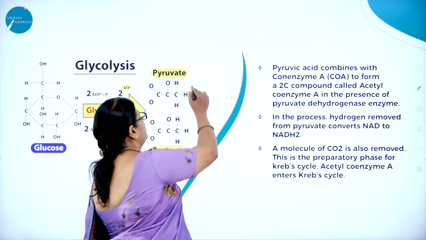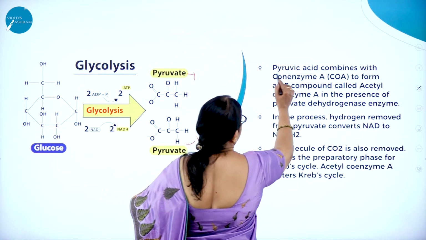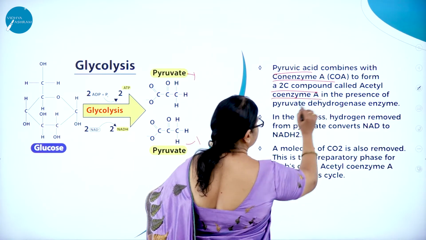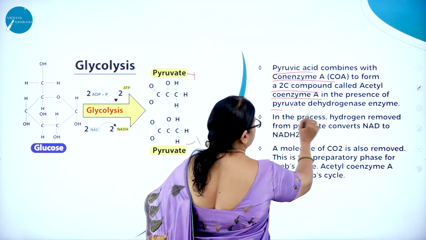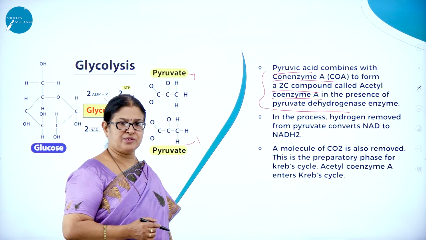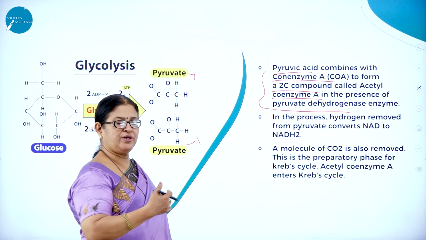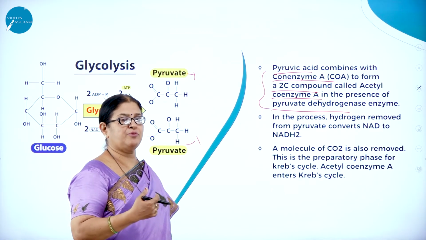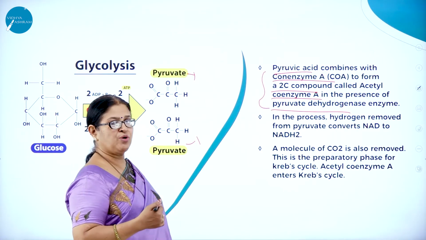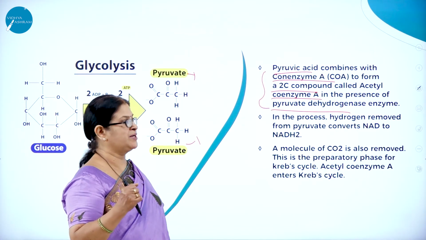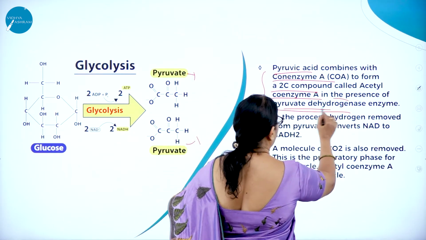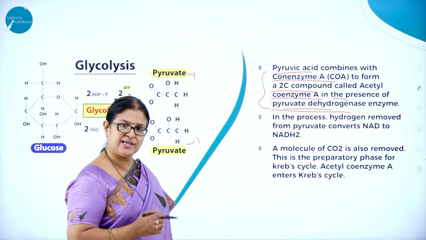Now, this pyruvic acid combines with coenzyme A to form a 2-carbon compound called acetyl-CoA in the presence of pyruvate dehydrogenase. As we all know, enzymes play a great role in the process of respiration. So, when the 2 molecules of pyruvic acid formed through glycolysis enter the Krebs cycle, they combine with coenzyme A to form acetyl-CoA.